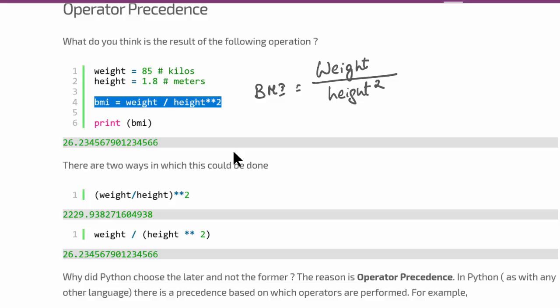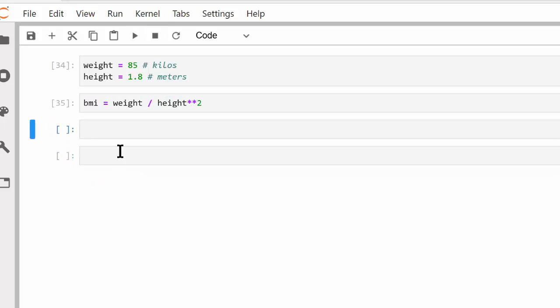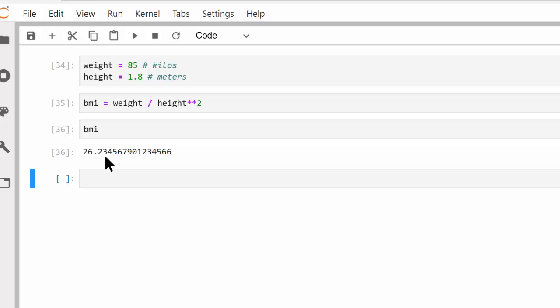Let's see how Python evaluates this. Execute it, and then let's see what the value of BMI is. 26.2. Anything above 25 is calculated as obese, and anything below 25 is not obese.